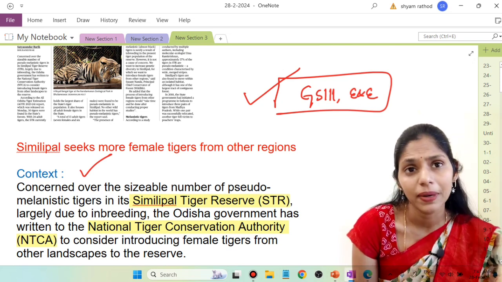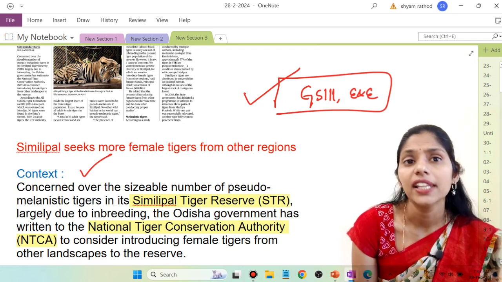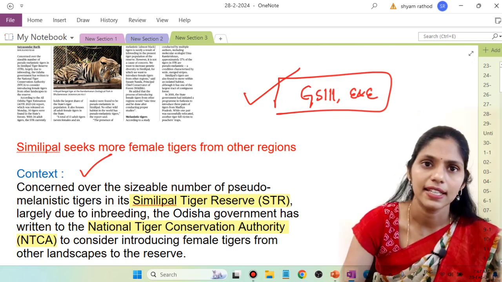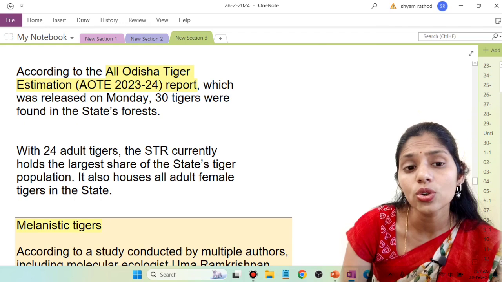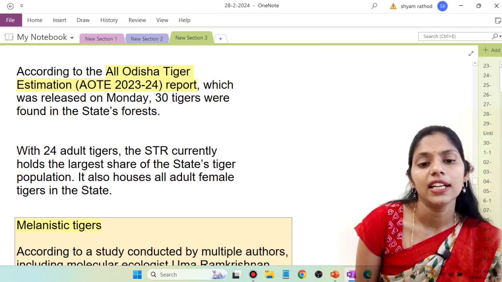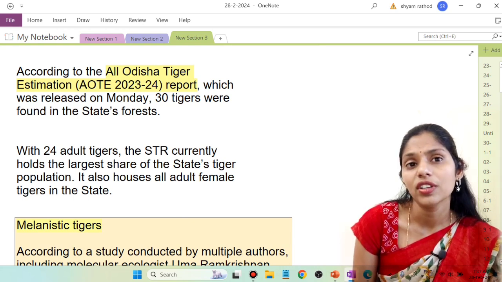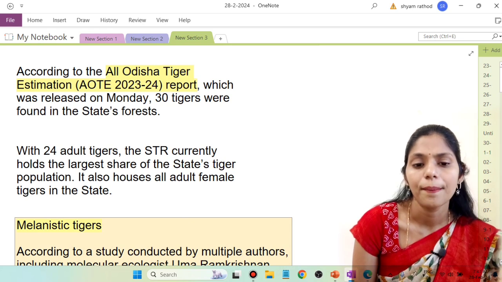Whenever they are going for breeding within, that will lead to mutation. So here we need to have other important species. Okay, that is the thing which is mainly said here. If you see the details, according to the All Odisha Tiger Estimation Survey, 30 tigers were found in the state's forest, and out of this 24 are adults and others are small.